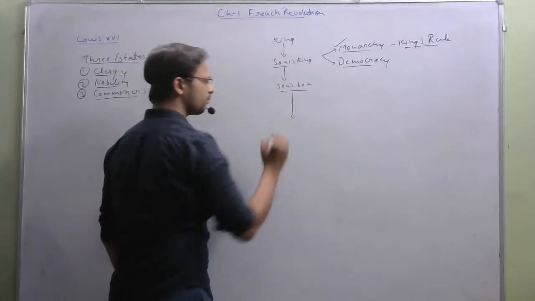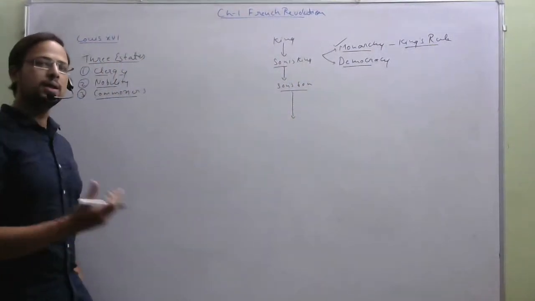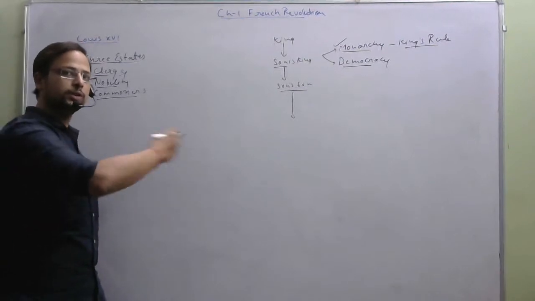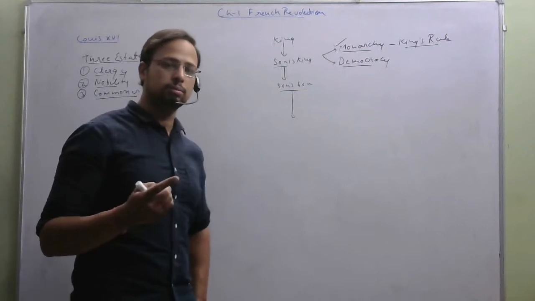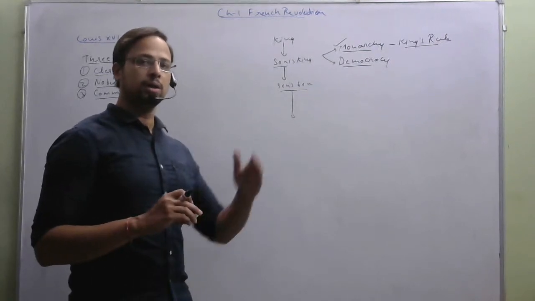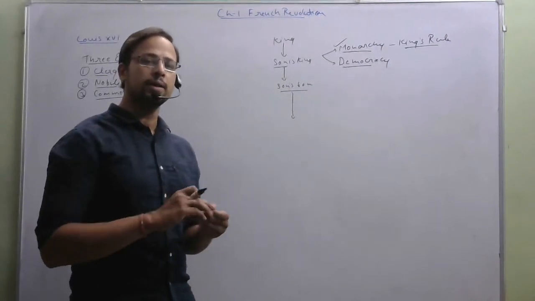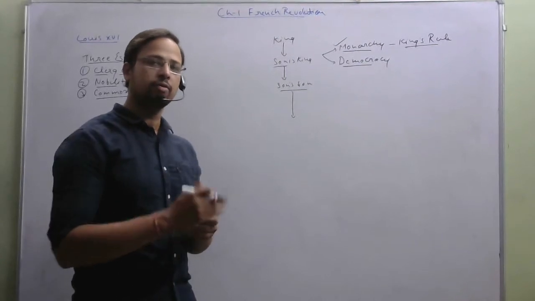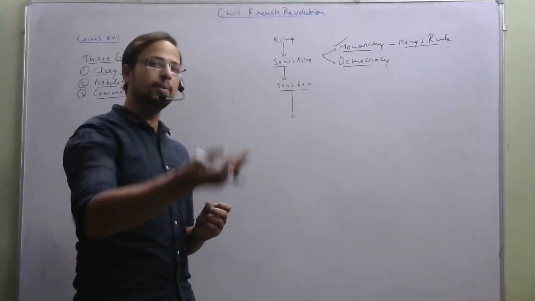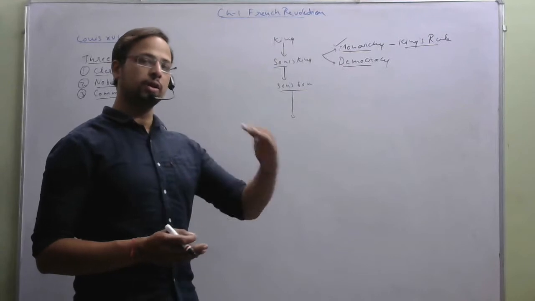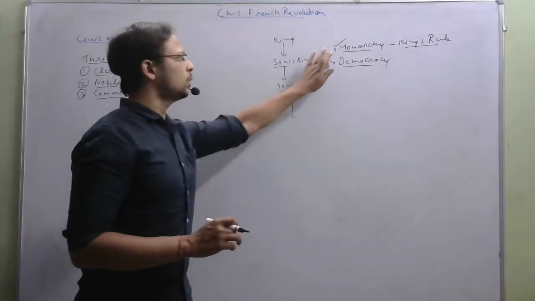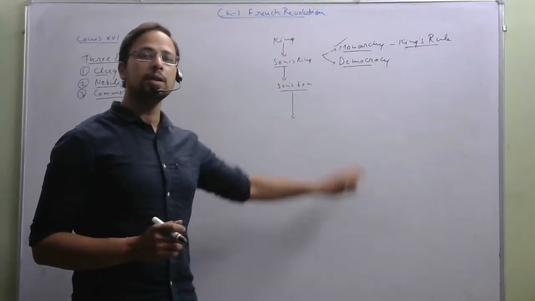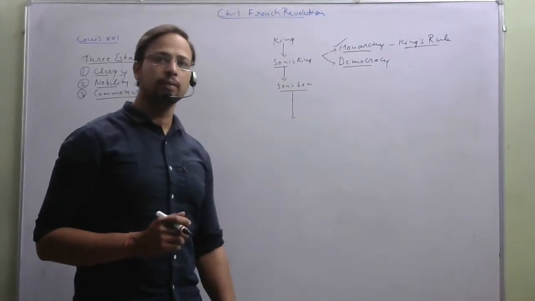The family tree will go on, and thus the rulers will go on. From one family only the rulers are chosen, and after the death of the king, his son becomes the king, and after his death, his son will become the king, and so on. The family tree will keep on growing, and they will keep on ruling a country. That is a monarchy. And the other way is democracy.